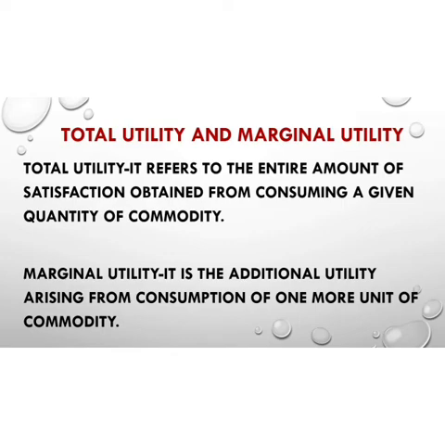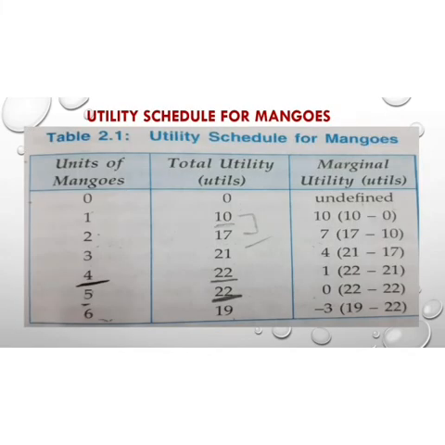In the next slide we are going to understand the utility schedule for the mangoes, and with this schedule you will easily be able to understand this utility. So now you can see the schedule of the mangoes. Here the units of the mangoes are given, that is 0, 1, 2, 3, 4, 5, 6, and the total utility has been given as 0, 10, 27.